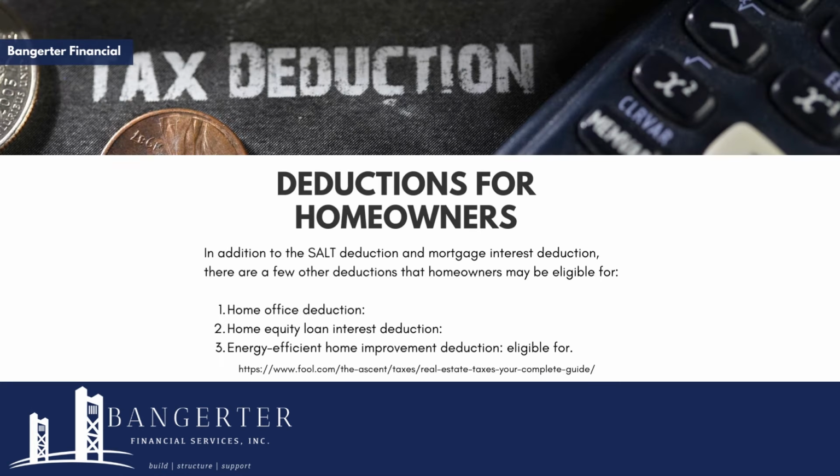In addition to the SALT deduction and mortgage interest deduction, there are a few other deductions that homeowners may be eligible for: home office deduction, home equity loan interest deduction, and energy efficient home improvement deduction.